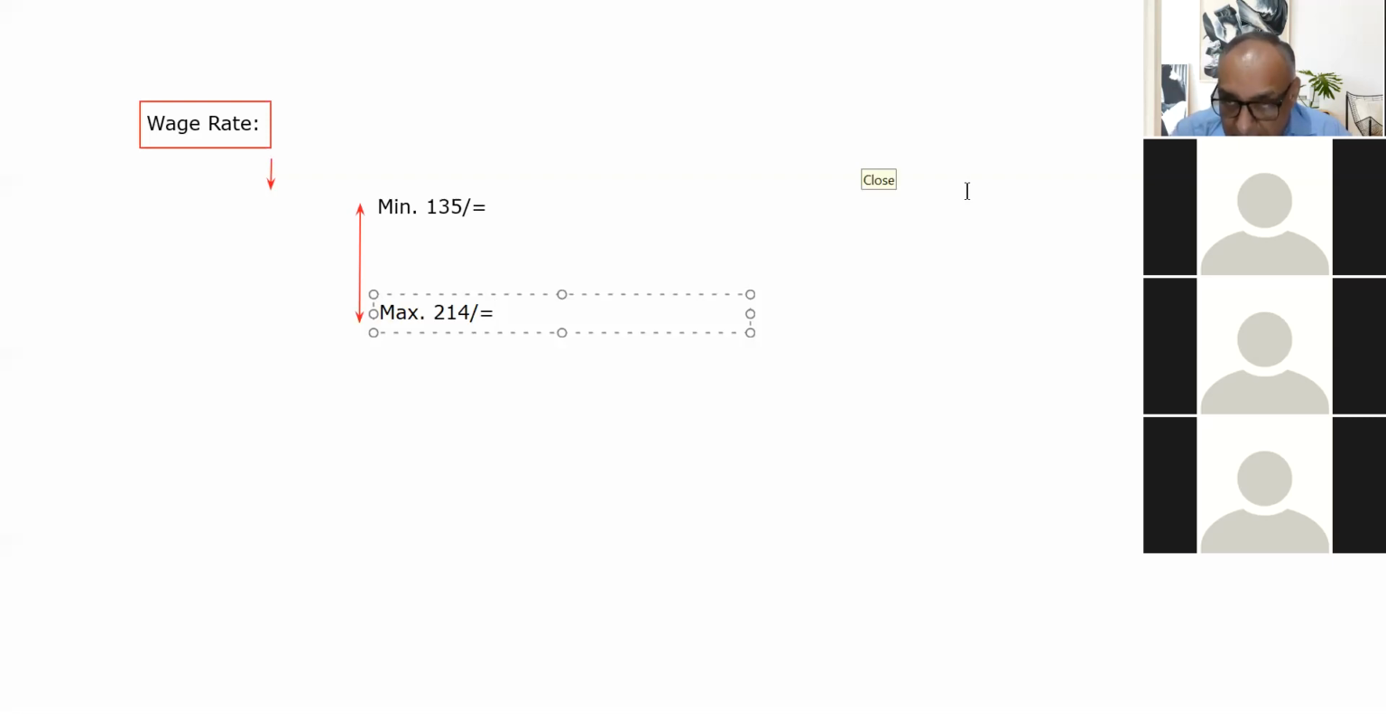Similarly, Amrit, you are new in this class today, beta. So I suggest that you try to write approximately 100 words on this: if the Manrega wage rate is increased further, then what could be its implications? Please try to write the answer to this question.